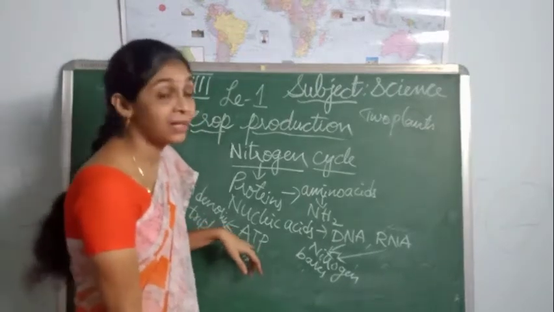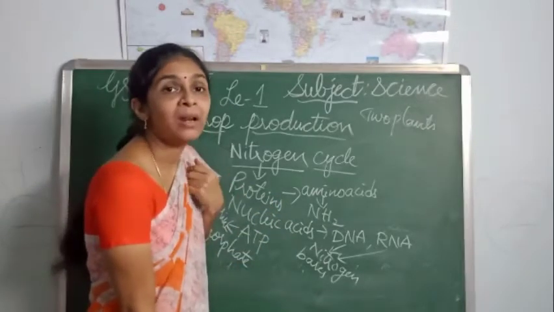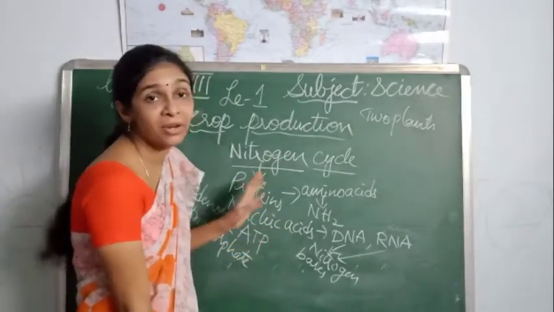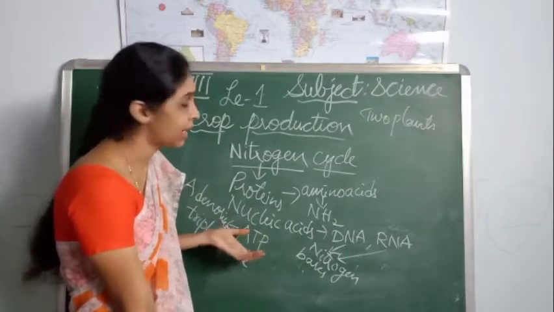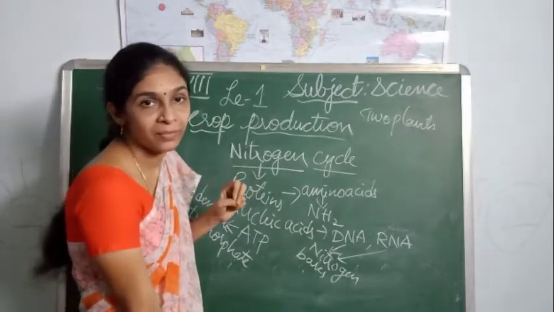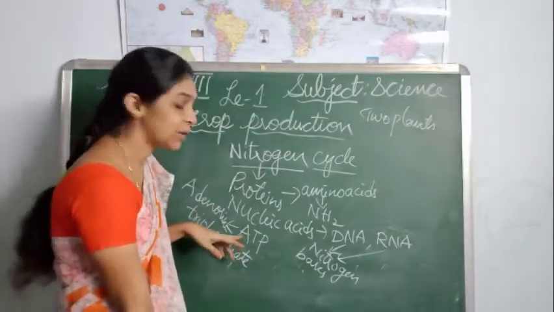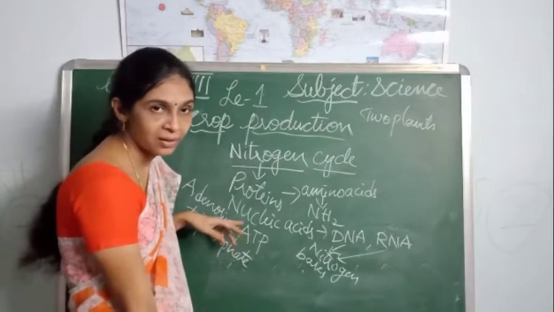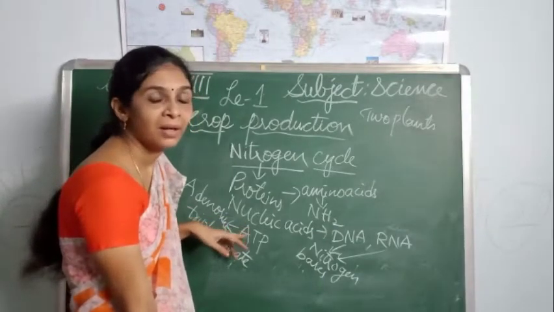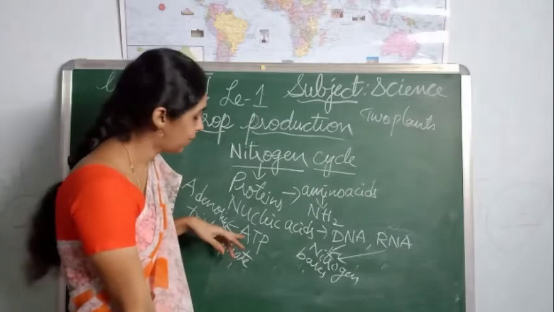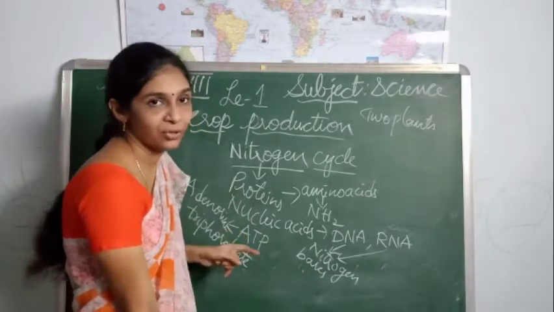So ATP is one of the energy forms in our body. So for the formation of ATP also we require nitrogen, because adenosine is a nitrogen base which contains nitrogen.